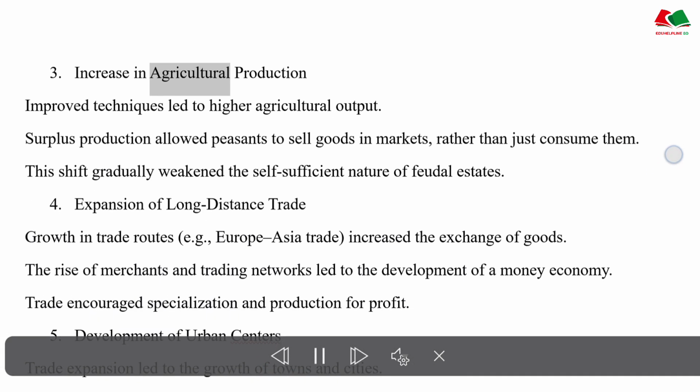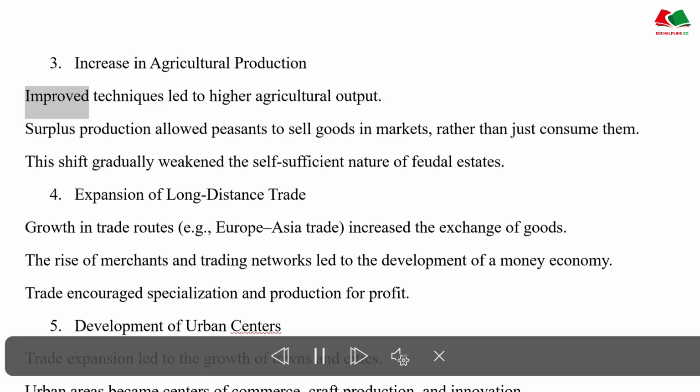Increase in agricultural production. Improved techniques led to higher agricultural output. Surplus production allowed peasants to sell goods in markets, rather than just consume them. This shift gradually weakened the self-sufficient nature of feudal estates.